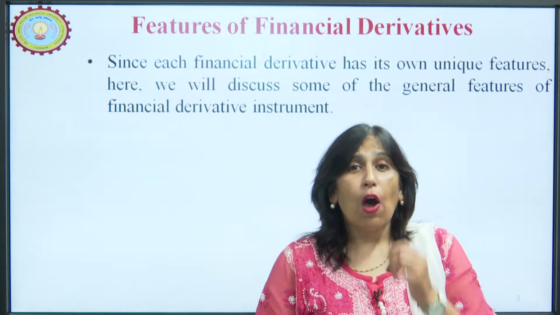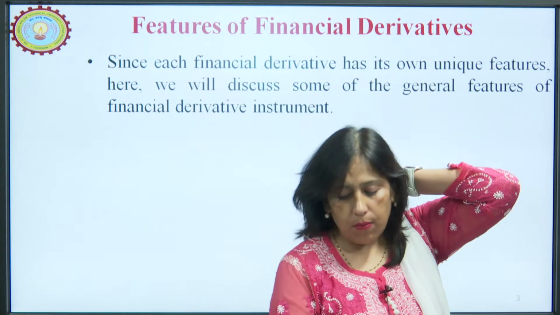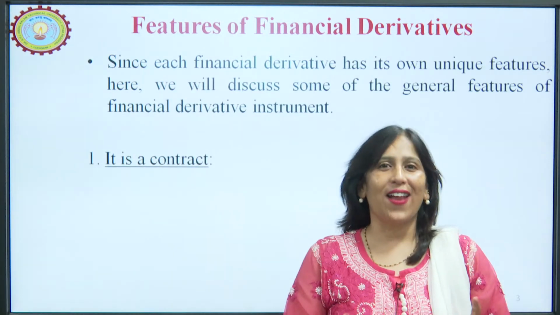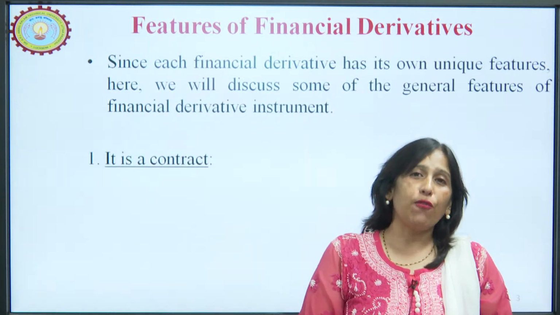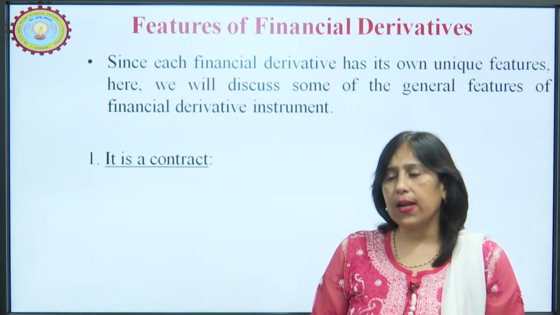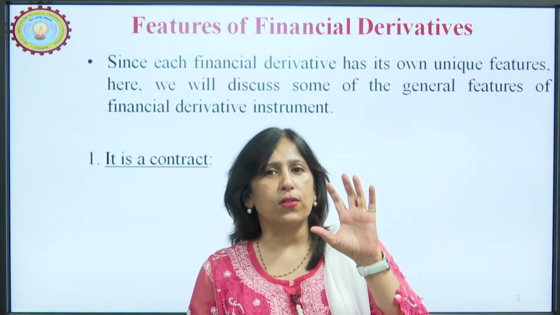To start with, number one, a financial derivative is a contract. Very important, a financial derivative is a contract. Now, when we talk about a fixed deposit, what happens?